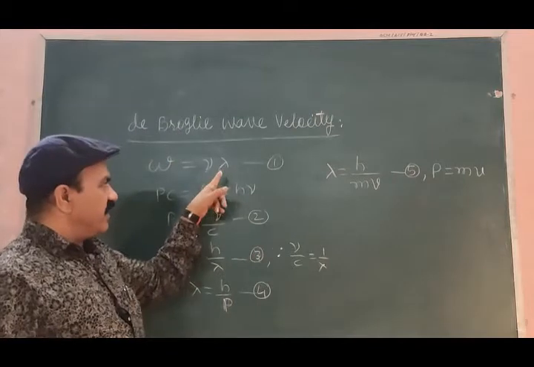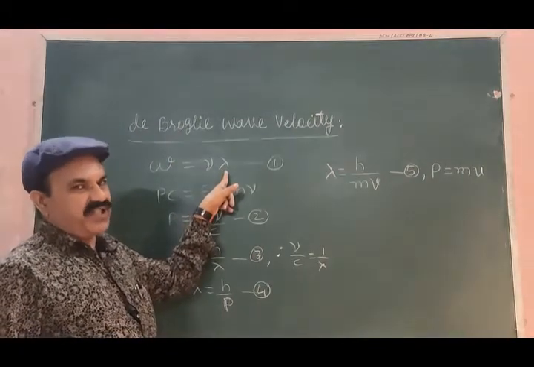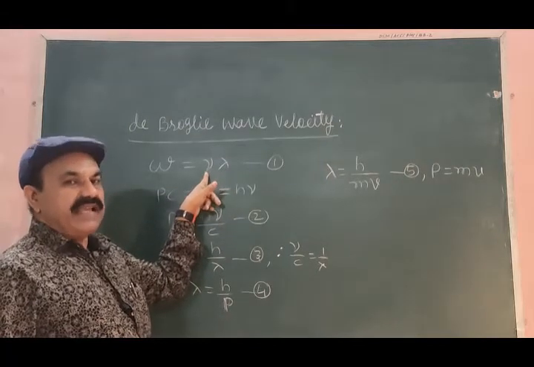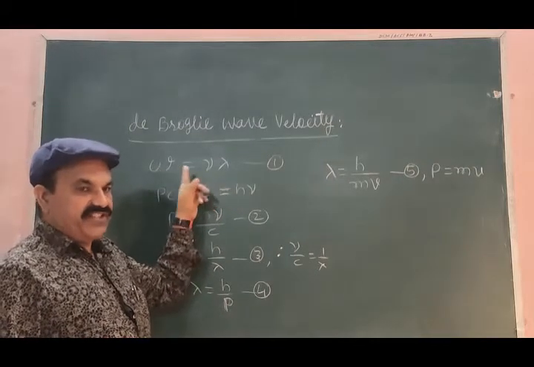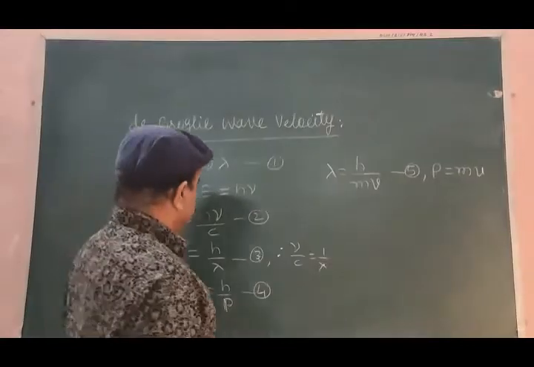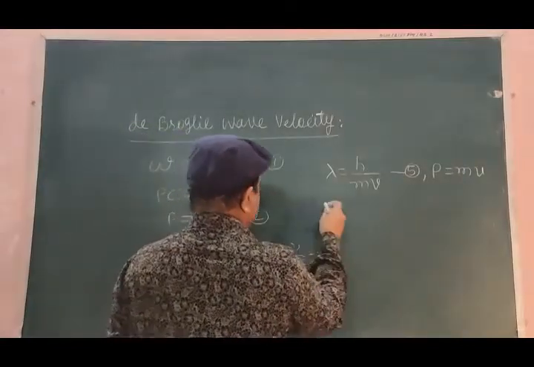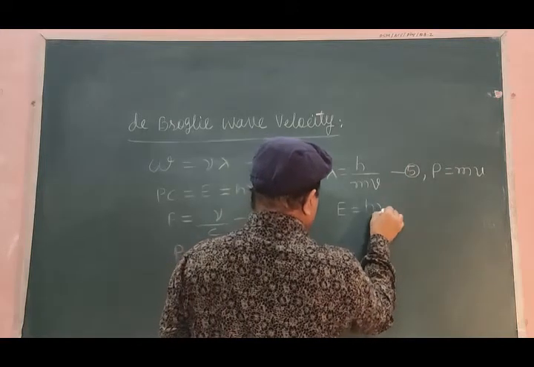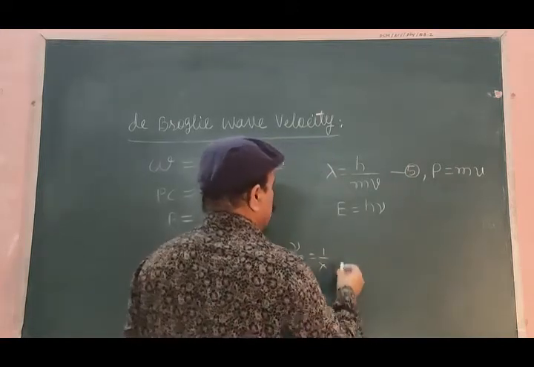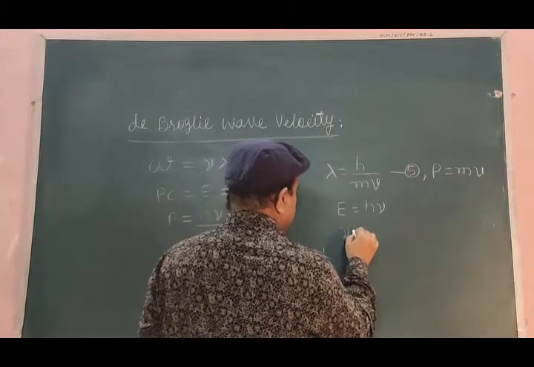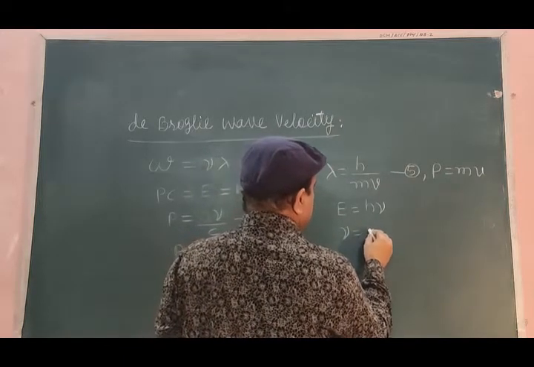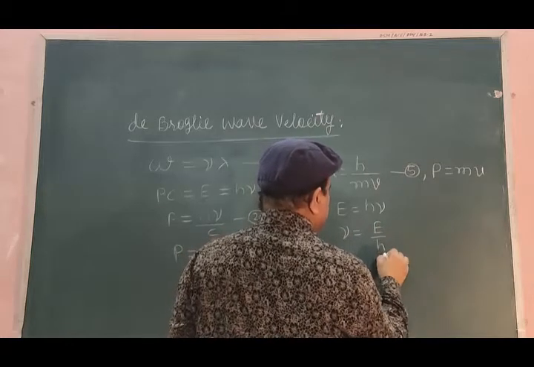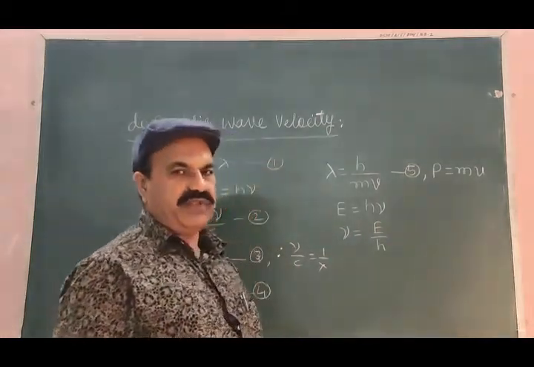So for equation 1 we got the expression for lambda. Still we need an expression for nu, the frequency. For this let me use the same equation, E is equal to h nu, or from this I may further write nu is equal to E divided by h.